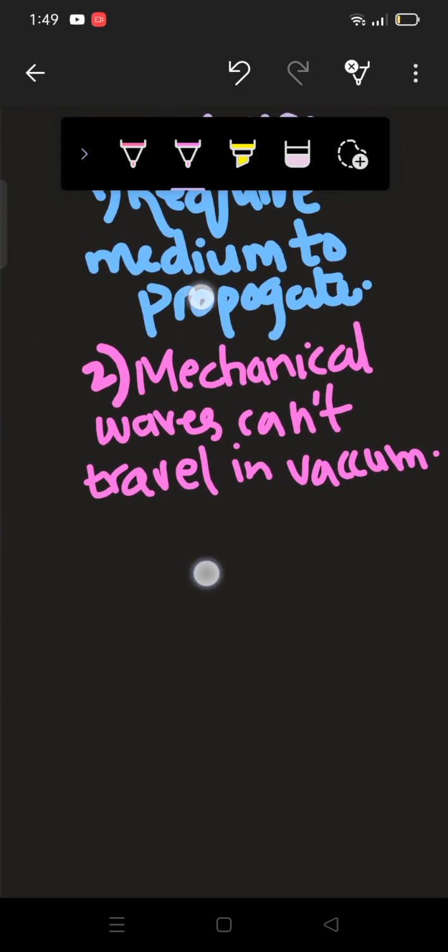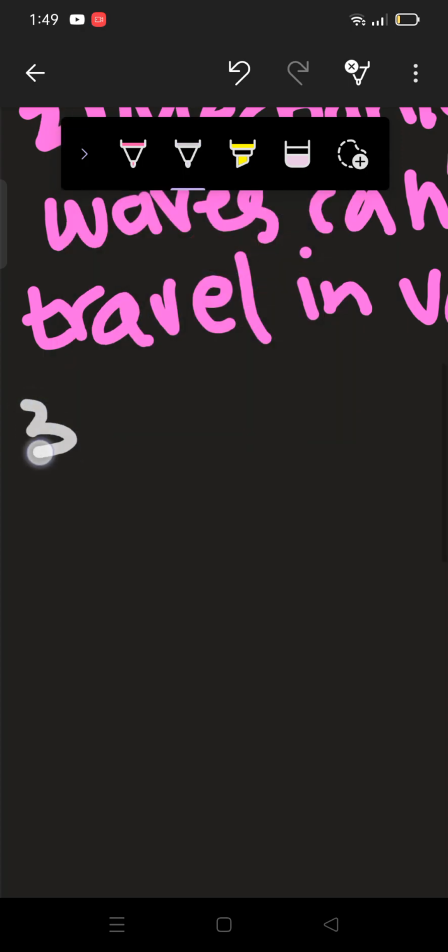So the third point is the examples of mechanical waves. Let me change the color first. Sound waves, waves on the surface of the water and waves in a string are examples of mechanical waves.